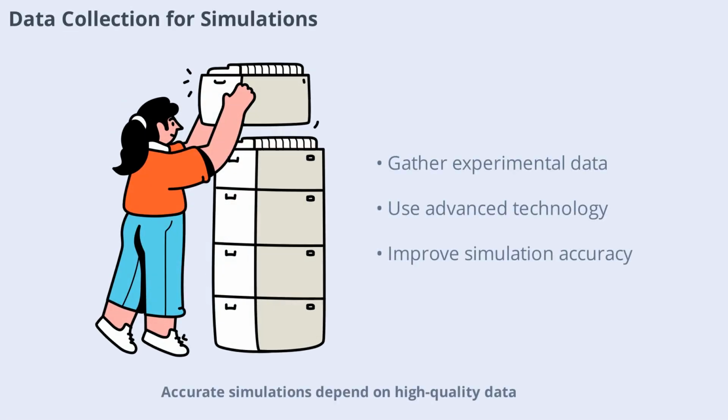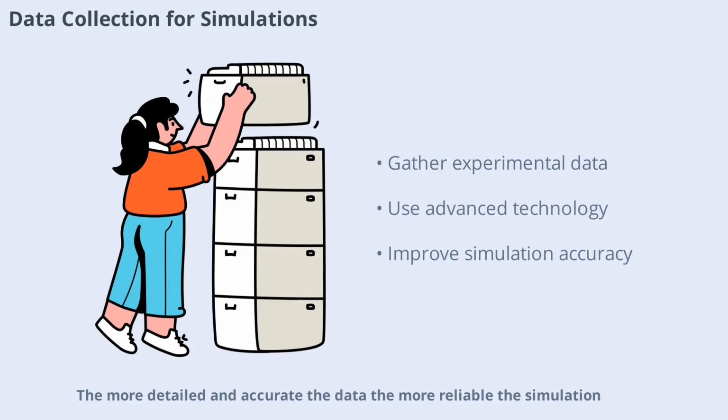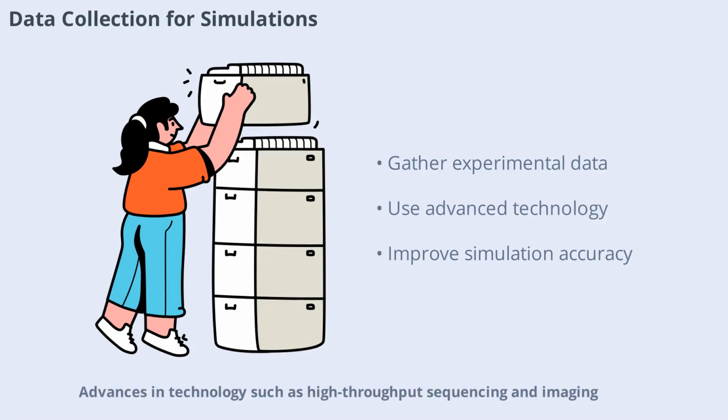Accurate simulations depend on high-quality data. Scientists gather information from experiments, observations, and databases to build their models. This data includes genetic sequences, protein structures, metabolic rates, and more. The more detailed and accurate the data, the more reliable the simulation. Advances in technology such as high-throughput sequencing and imaging have greatly expanded the amount of data available for simulation, making models more precise than ever before.